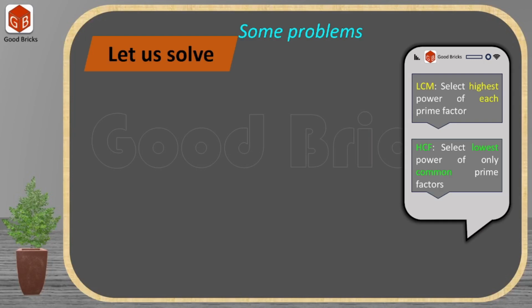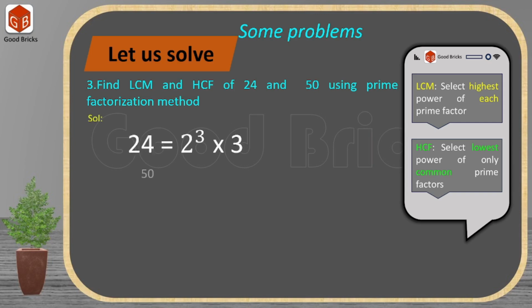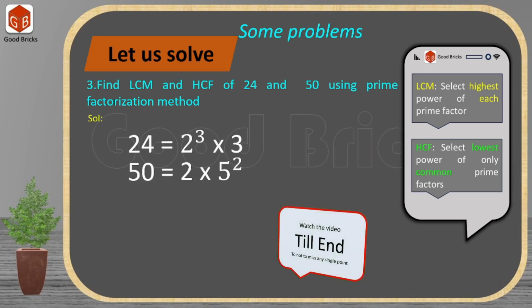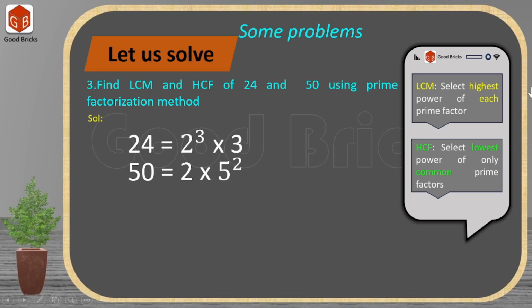Let us now solve one more problem. We have to find LCM and HCF of 24 and 50. Whatever it may be, first of all we have to write their prime factors and we need to express them as the product of their prime factors. Now you have a clue here on the screen. To find LCM, what you have to do? We have to select the highest power of each prime factor.